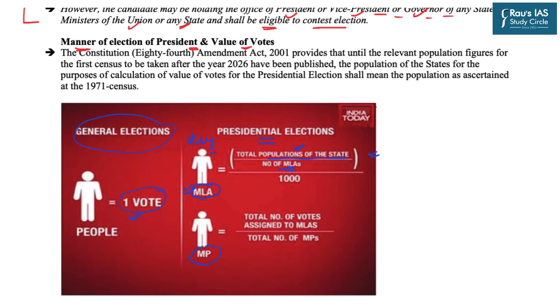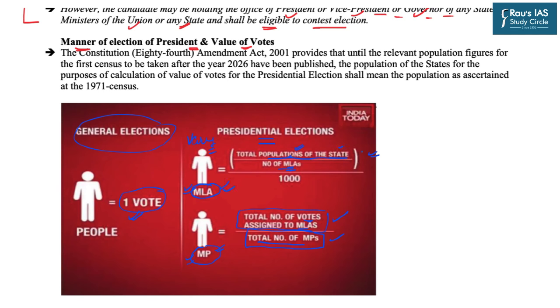Now come to the value of the vote of MPs. The formula is the total number of votes assigned to MLAs divided by the total number of MPs. When the value of the votes of MPs is considered, it remains the same for a Rajya Sabha MP as well as a Lok Sabha MP. The reason being, the total number of votes assigned to the MLAs will remain the same, as well as the total number of MPs including Rajya Sabha and Lok Sabha. So here the numerator and denominator are both the same, and that is why the value of the MPs' votes is the same, but the value of the votes of MLAs differs because the population of every state differs.